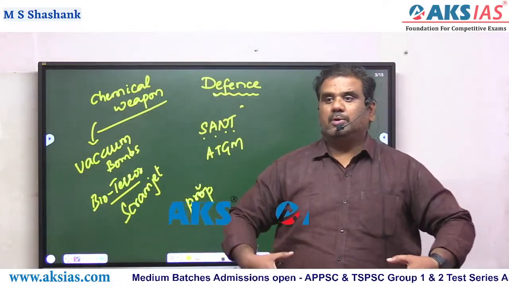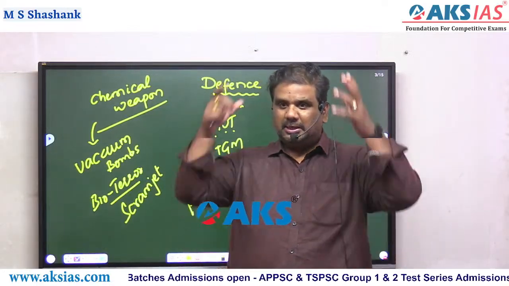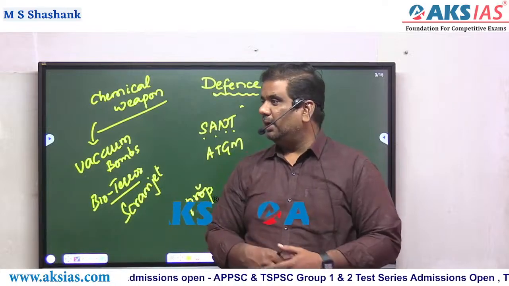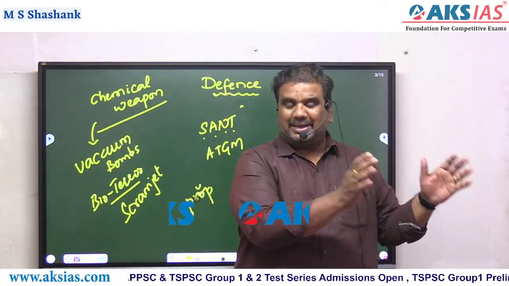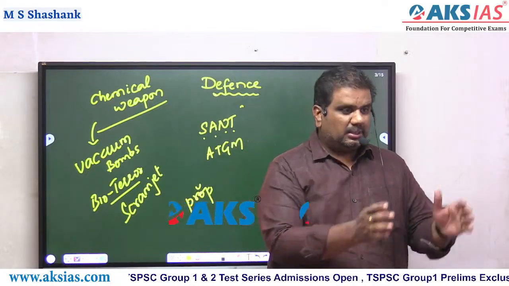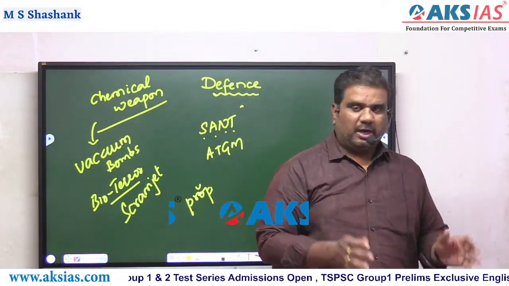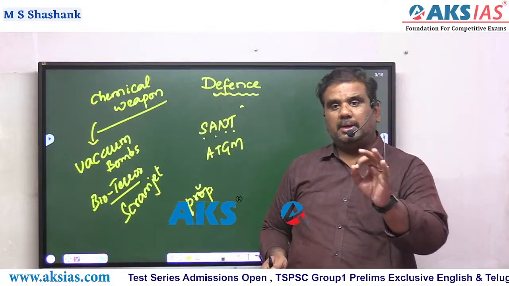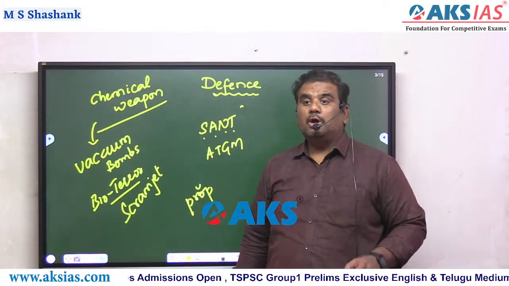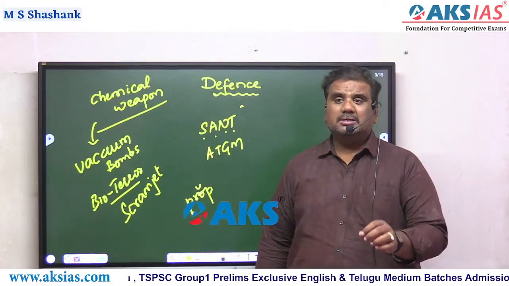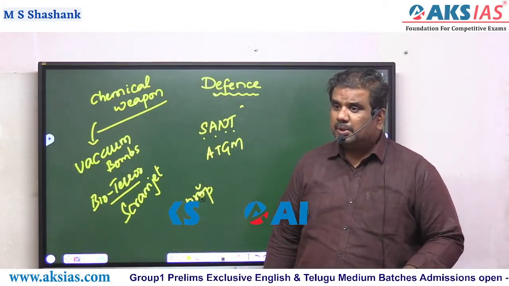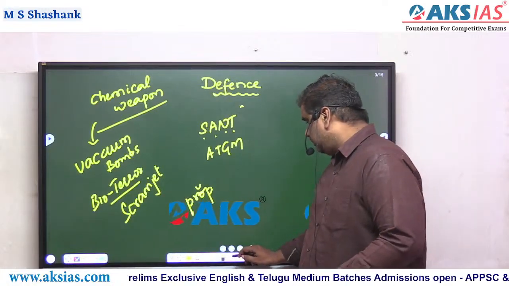They wear one cover for the chest, at the same time a helmet, at the same time even the case for your hands. So armor was used by the soldiers once upon a time, but as on today's date, even the army tanks and heavy vehicles are also protected by armor. Now, in order to destroy such things, they use these anti-tank guided missiles. That is one particular case, right?